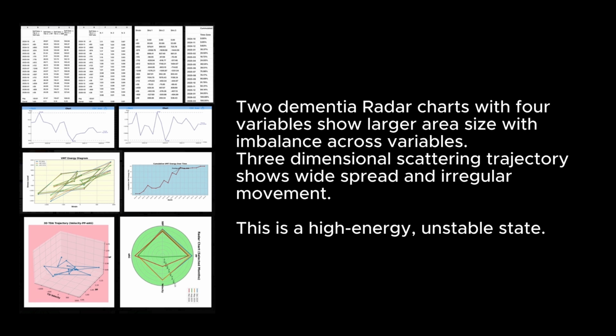Two-dimensional radar charts with four variables show larger area size with imbalance across variables. The three-dimensional scattering trajectory shows widespread and irregular movement. This is a high-energy and unstable state.